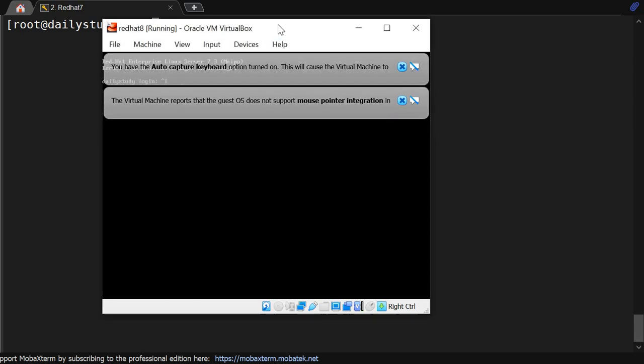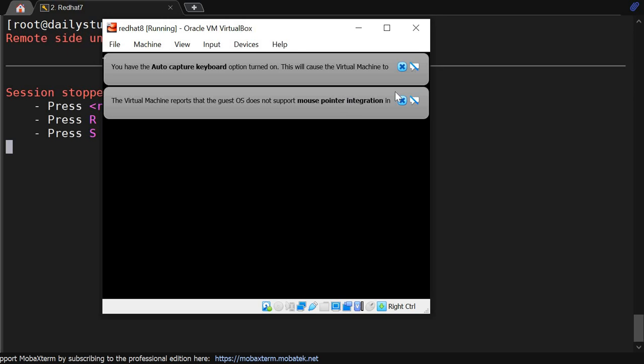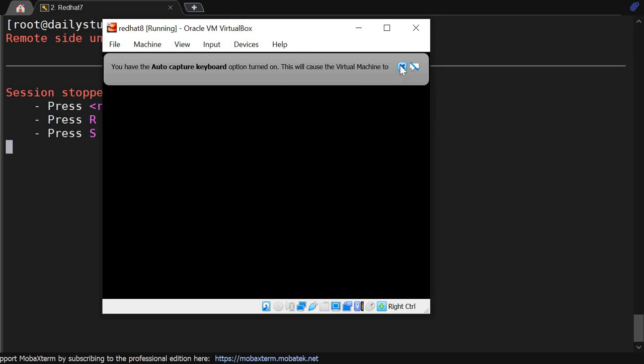So today we will discuss one more thing. This is my virtual machine: input, keyboard, insert, Control, Delete. Okay, this is a normal thing we do in Windows to get the password prompt, but in Linux if you press Control, Delete, the system gets rebooted. See,